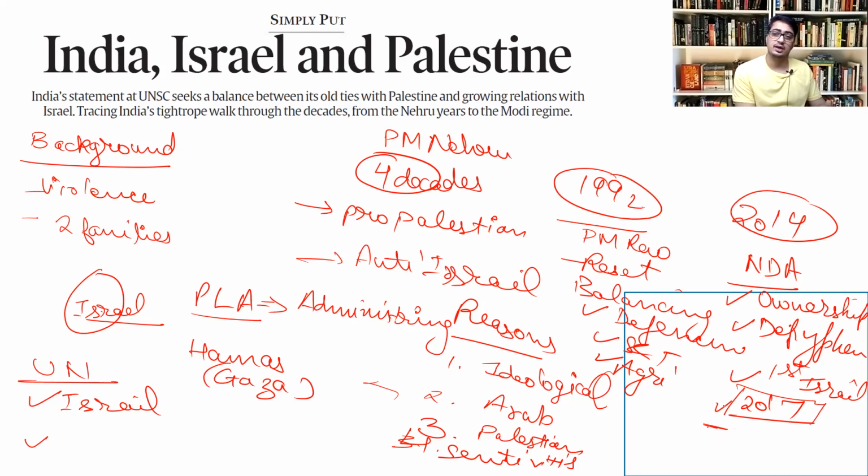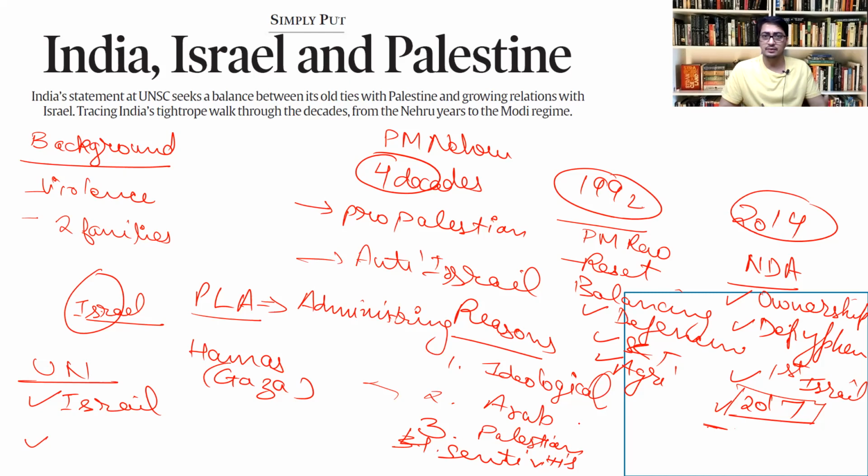So what we are having right now is a de-hyphenated policy, that we will engage with Israel and Palestine as two separate entities, and the policy would not be based on how the other side would perceive it when we engage with Israel, or when we engage with Palestine. So that is the present policy. The advantage of this policy is that it is a balancing policy, and whenever we need, we can support either way. Sometimes we support Israel, sometimes we support Palestine.